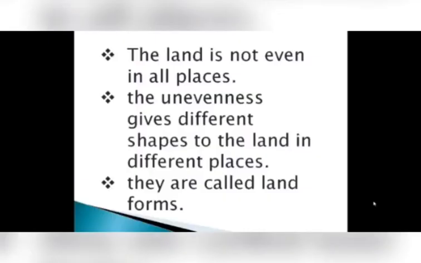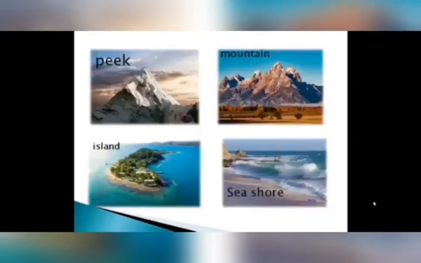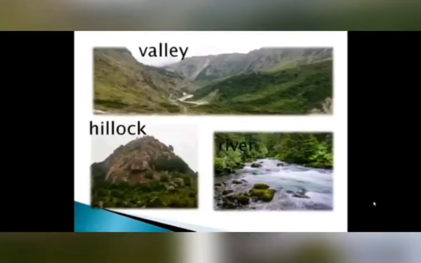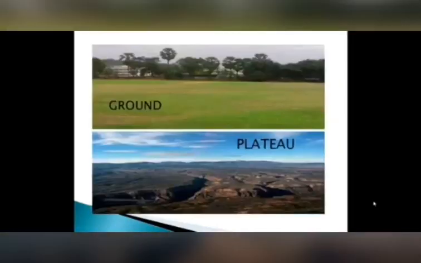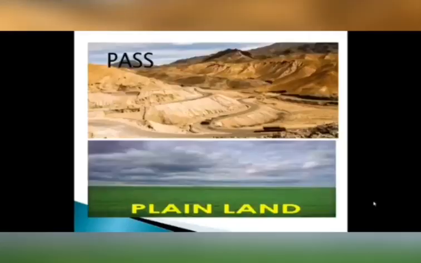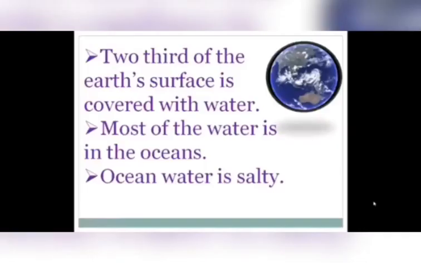Land is not even in all the places. Somewhere it is up, somewhere it is down. This unevenness of land gives rise to landforms. These are some landforms as you can see in the picture. Just read them: ground, plateau, hill, hillock, islands. All these are the landforms. Pass: in the hill, पहाड़ों में रास्ता होता है, that is called a pass.